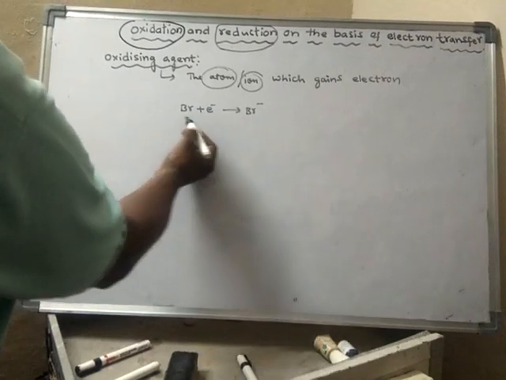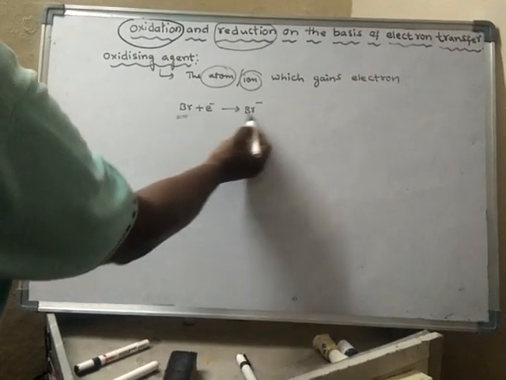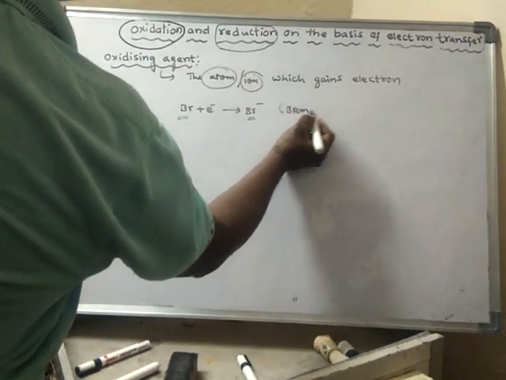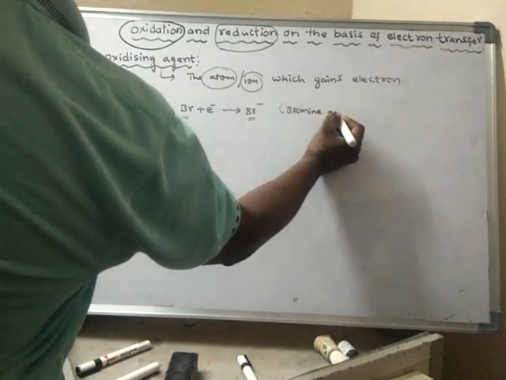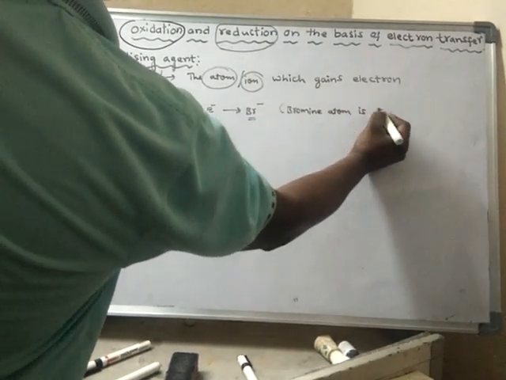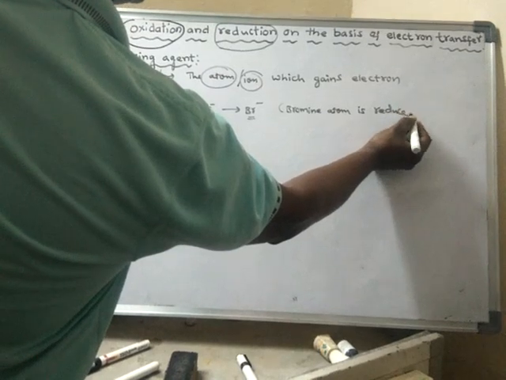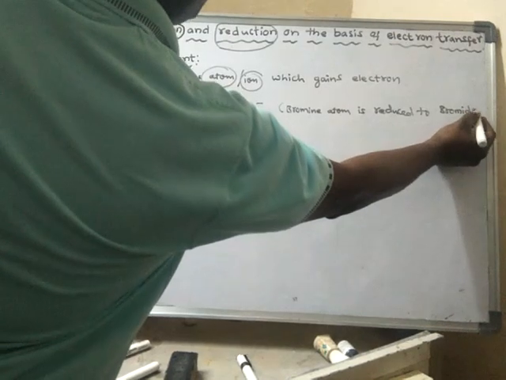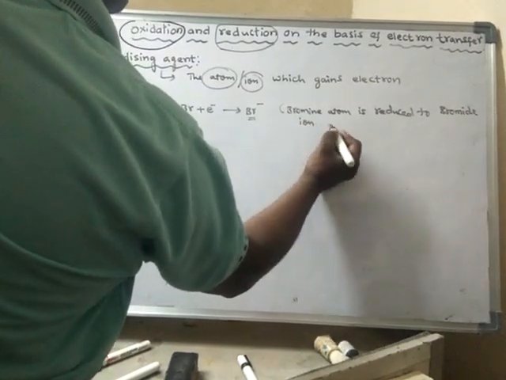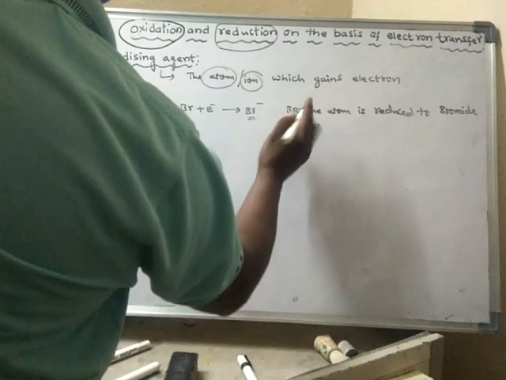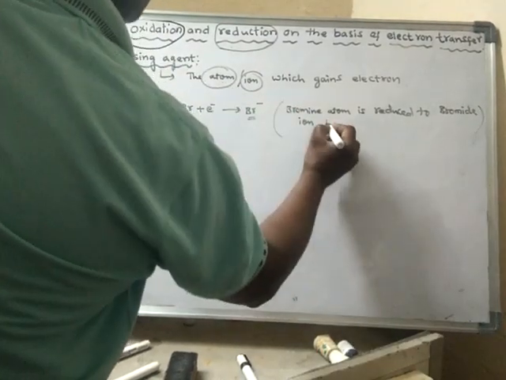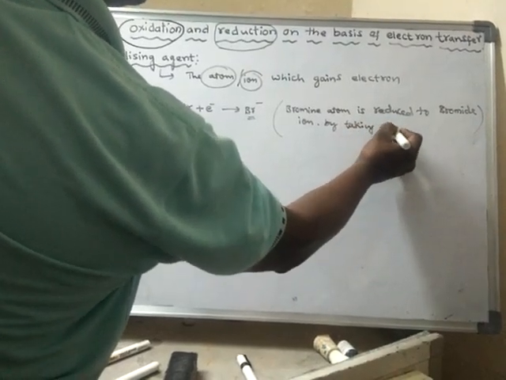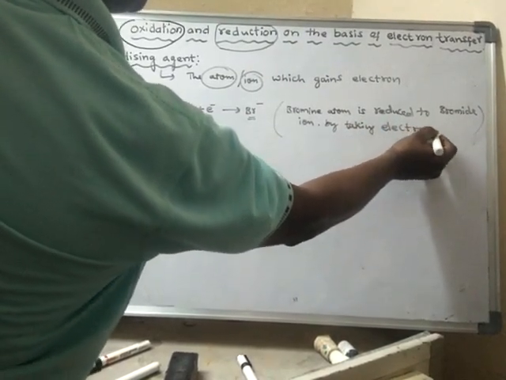Bromine atom is reduced to bromide ion by taking electron.